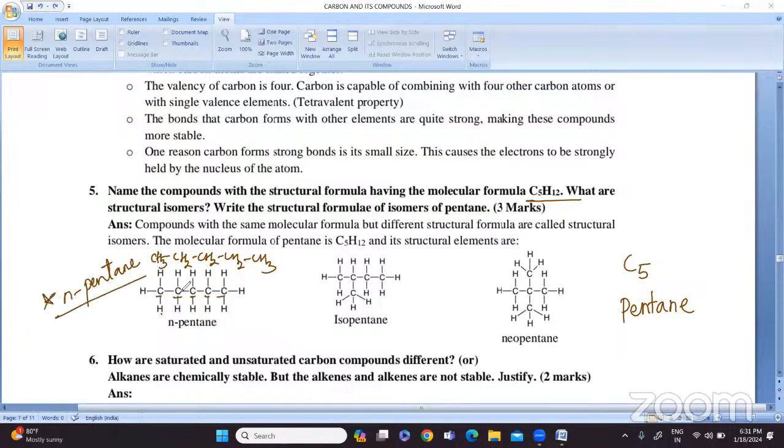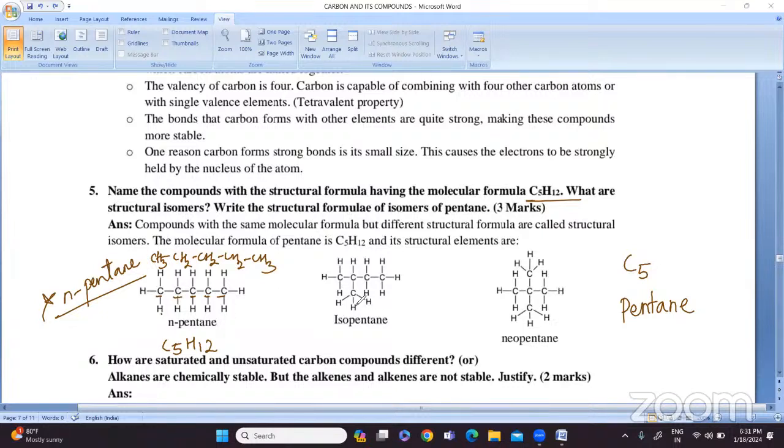And in pentane, the number of carbon atoms is 5. This is the formula: CH3, CH2, CH2, CH2, and CH3. Count it, it is C5H12.